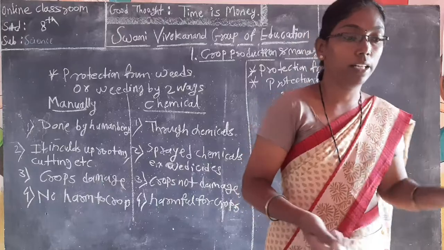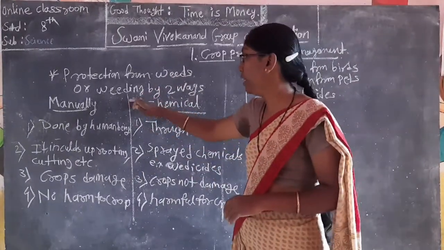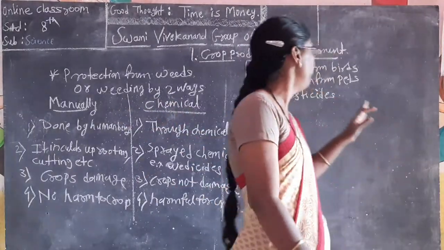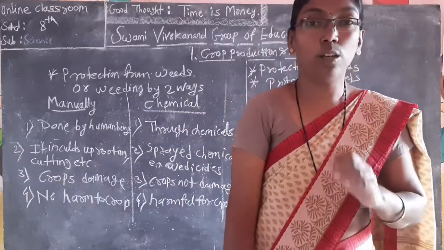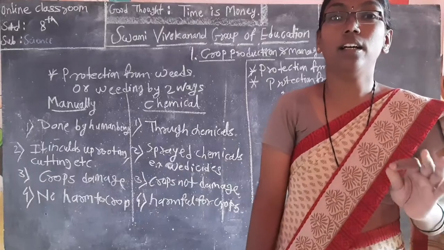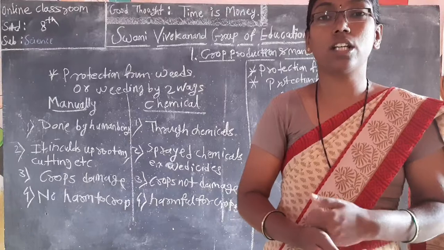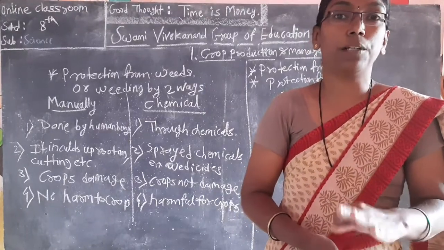Okay. Here we complete protection from weeds. In that we saw weeding in two ways, manually and chemically, and protection from birds and pests also. Here we stop. In the next lecture we see harvesting. You can read the next concept carefully and come back to the next lecture. You can clear the concept very nicely, so read the concept carefully.